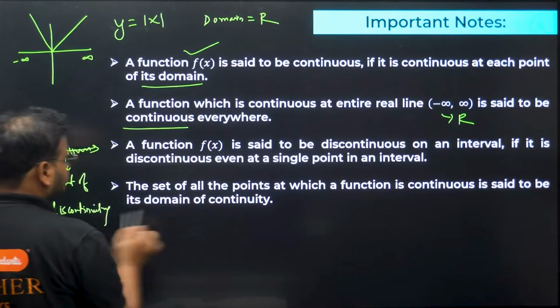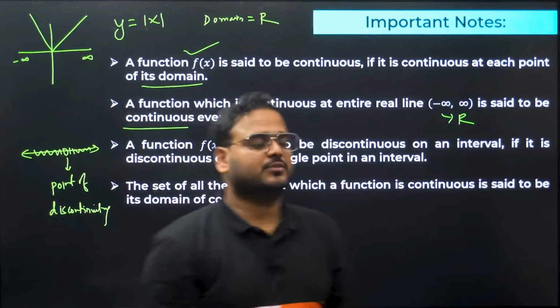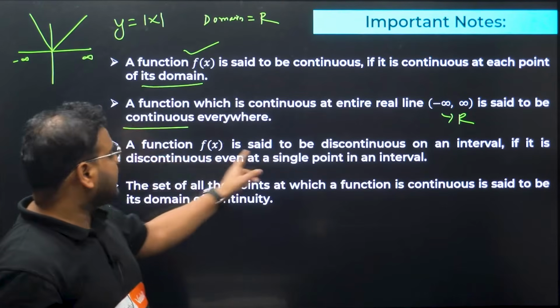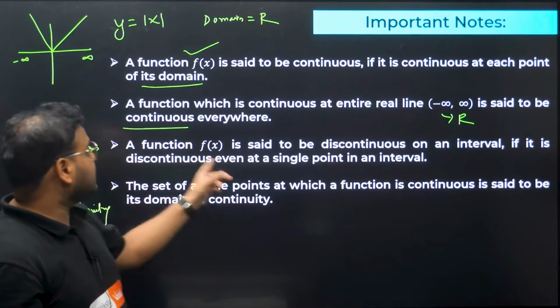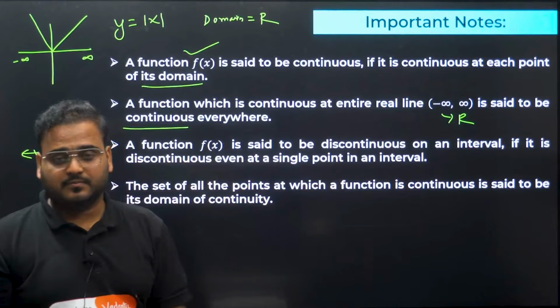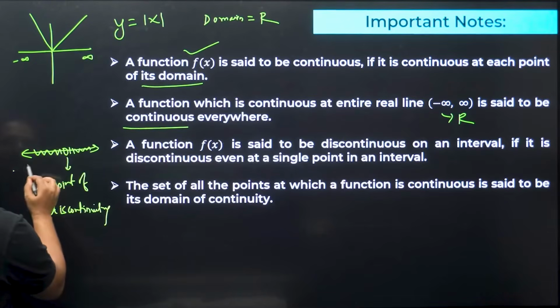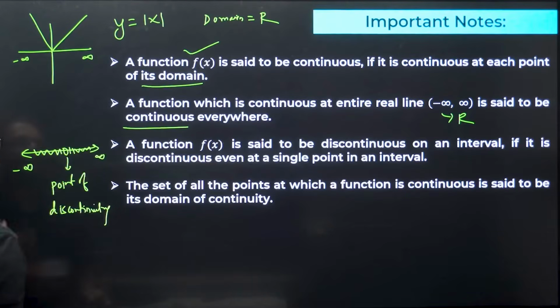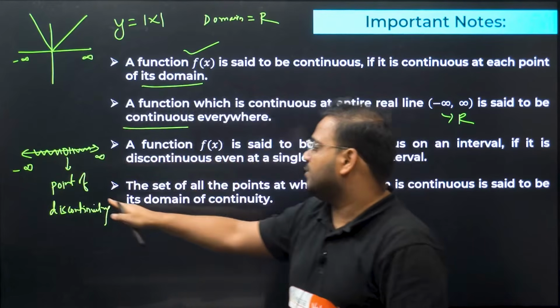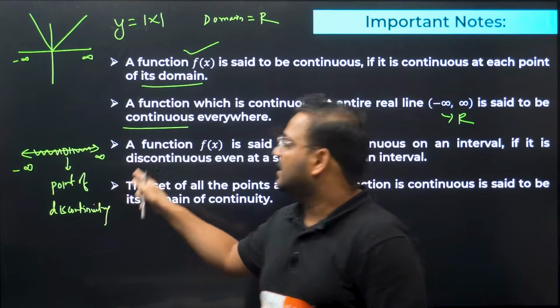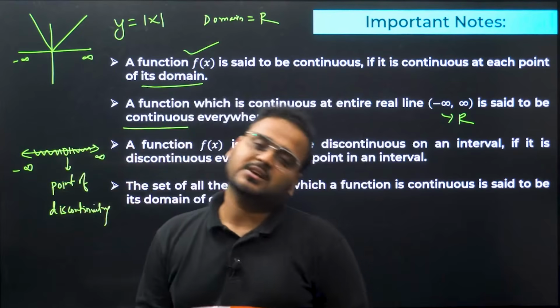Then what will happen? Then it will become a discontinuous function. Please check. The function f(x) is said to be discontinuous on an interval if it is discontinuous even at a single point in the interval. What's the interval over here? The interval is again the same thing, negative infinity to plus infinity. At even one point, if you find a point of discontinuity, then you'll say that in this interval the given function is discontinuous.